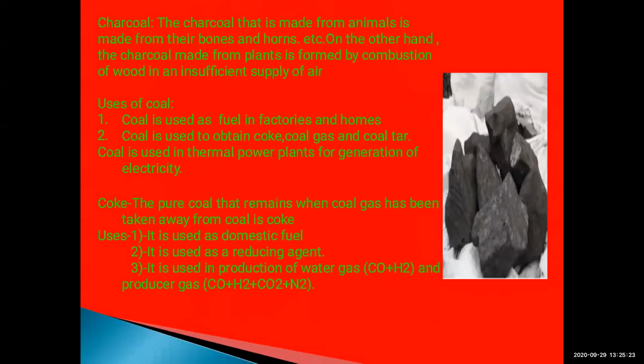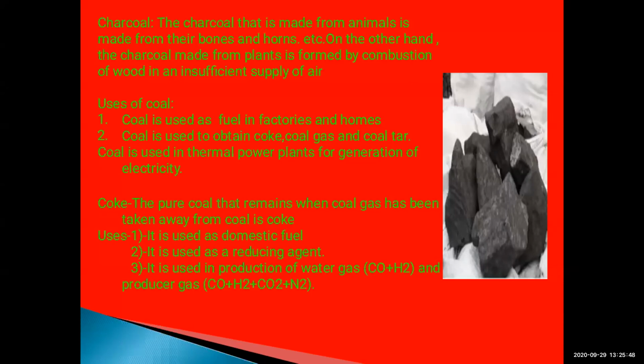The next part is charcoal. The charcoal that is obtained from animals is made from their bones, horns, etc. The charcoal which is obtained from animals is made from the bones or the horns of the animals.